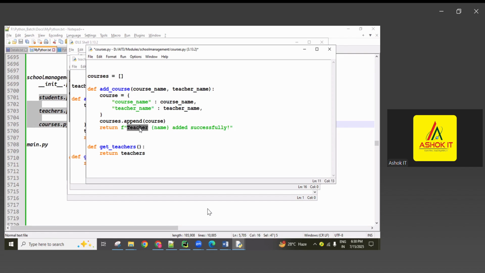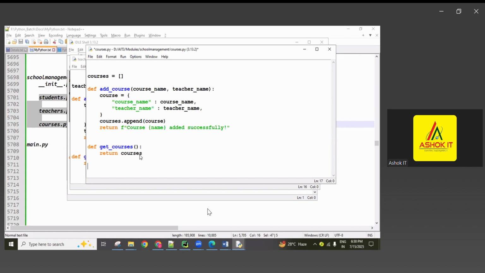And next display the message: so and so course name added successfully. Same as student related, I created the teachers and course related. Now adding this name, get courses, which returns the courses.